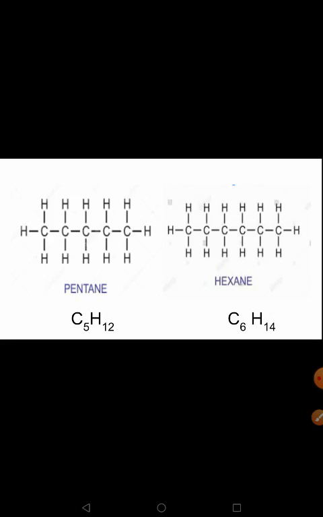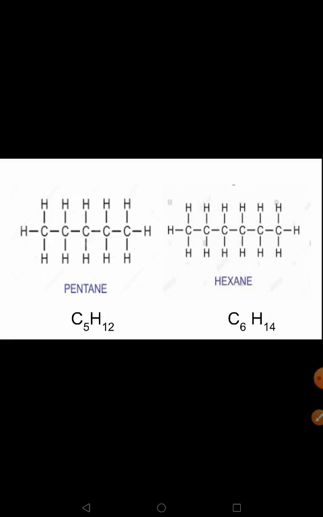When you know the molecular formula for these hydrocarbons, that is methane, ethane, propane, butane, pentane and hexane, you can easily draw the structural representation. Just connect the carbon atoms as a straight chain, and the remaining hands of the carbon atoms will be connected to one hydrogen atom each, every hand of the carbon atom that is left.